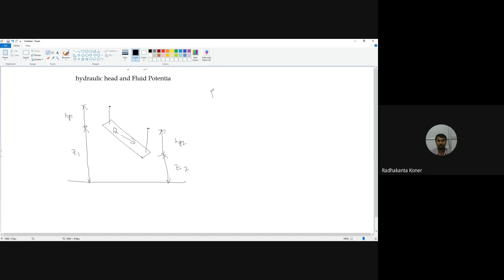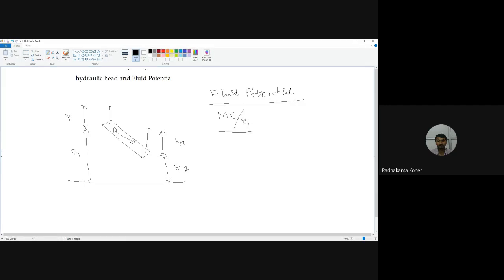So now, if we calculate the fluid potential, we have already understood it as mechanical energy per unit mass.